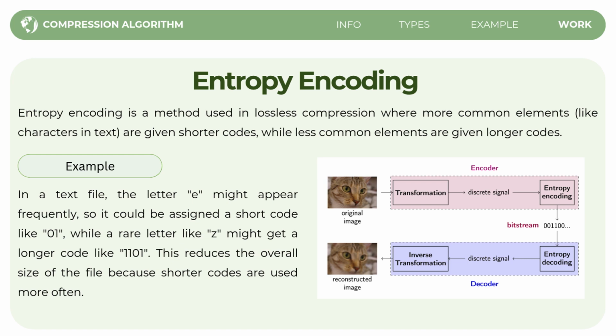Then the decoder reads the bit stream and reconstructs the image. Since entropy encoding is lossless, the important data can still be recovered. So in simple words, entropy encoding makes files smaller by giving short codes to common data and longer codes to rare data.